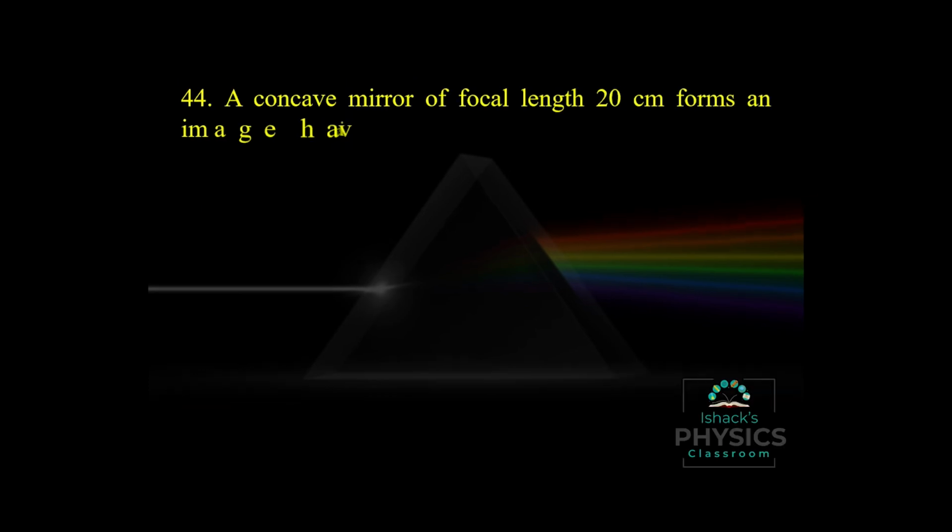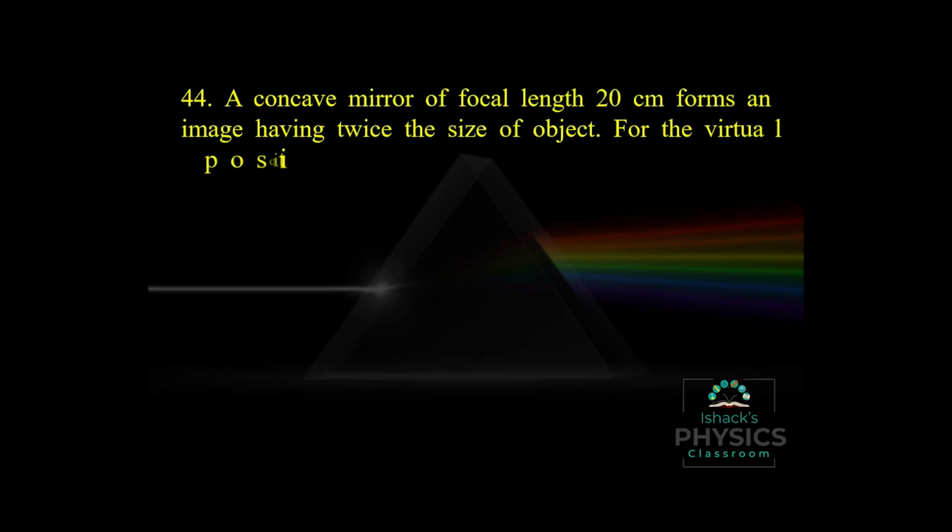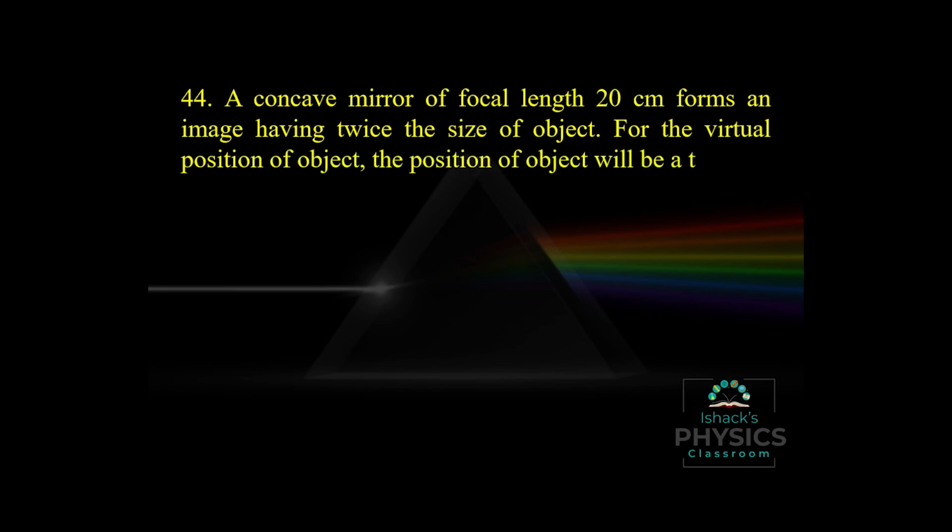A concave mirror of focal length 20 centimeters forms an image having twice the size of an object. For the virtual image, the position of the object will be at? So we have the equation m equal to minus v by u, and also m equal to f by f minus u. Here the focal length is minus 20 because it is a concave mirror, and the magnification is 2 because the image is twice the size of the object.